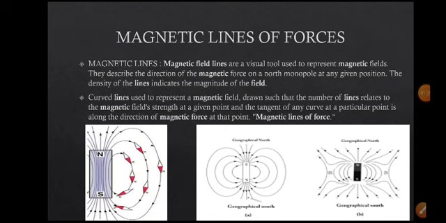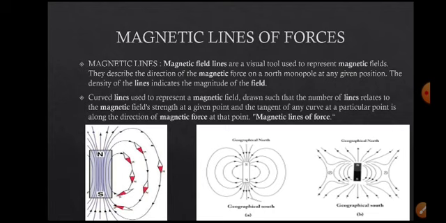If the north pole of the magnet is placed towards the south pole of the earth, or the bar magnet's north pole is put towards the north pole, then you will get a different pattern of the lines.